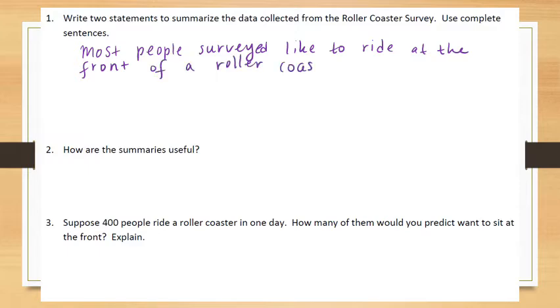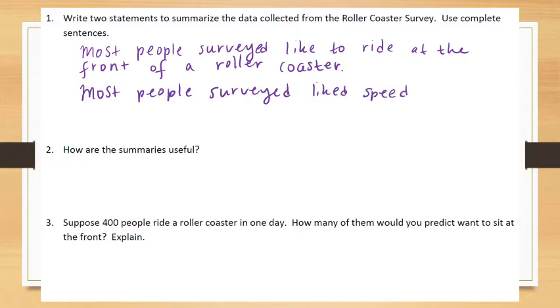You could add some nuances to that too. You could talk about how, depending on how your class went, maybe your class was closer to wanting to sit in the back or a different spot. But overall, it seemed like most people surveyed liked to ride at the front. Additionally, it seemed like most people liked speed in a roller coaster. So those are two things that you could write statements about, but again, there's many, many more that you could also write.